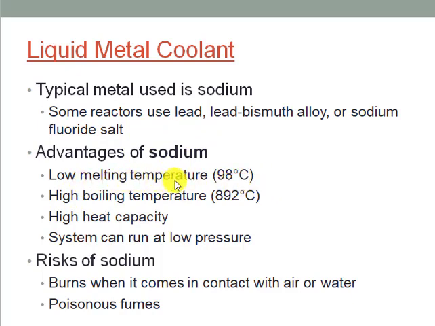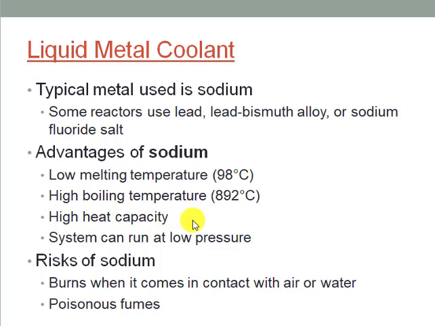Because of this temperature, just after the fission reaction in the central core, the sodium will melt and provide efficient heat transfer. The higher boiling point is the second advantage. Liquid sodium has 892 degrees centigrade as boiling point, and this allows us to run the liquid metal fast breeder reactor at higher efficiencies.